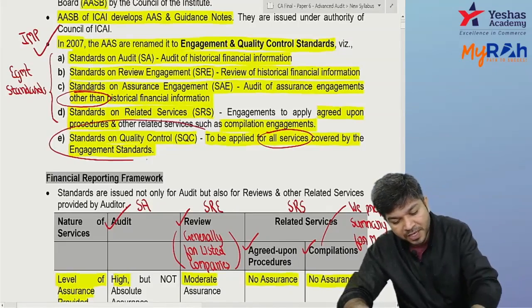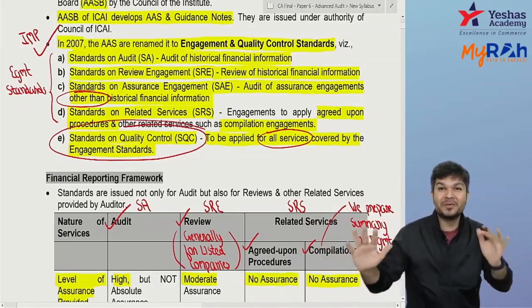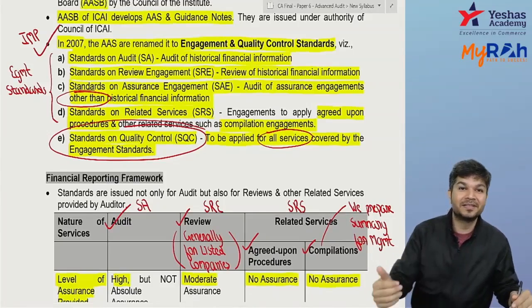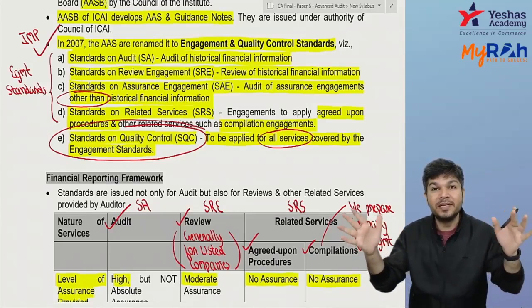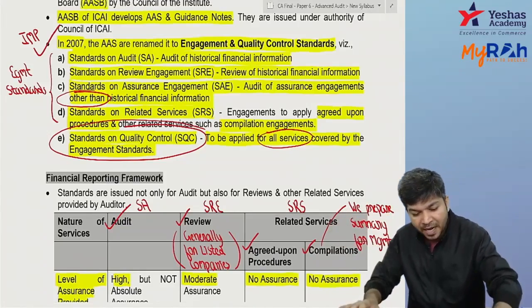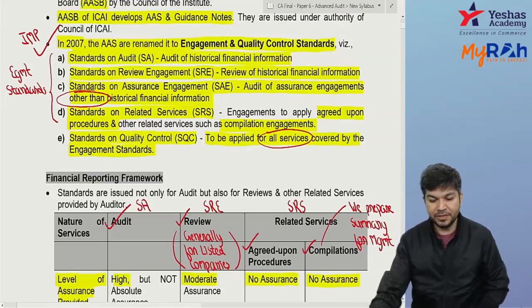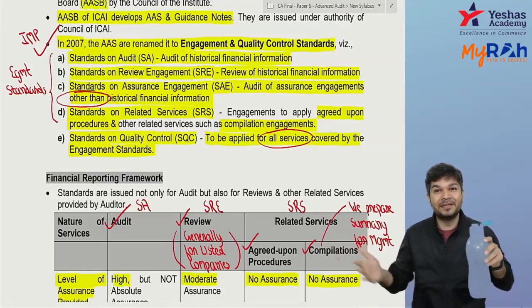This SQC is to be applied whether you do audit, review, related services, or SAE, Standards on Assurance Engagement. This SQC is applicable for all. This is to maintain the quality of your work. Any doubts? Did you understand how this is categorized?